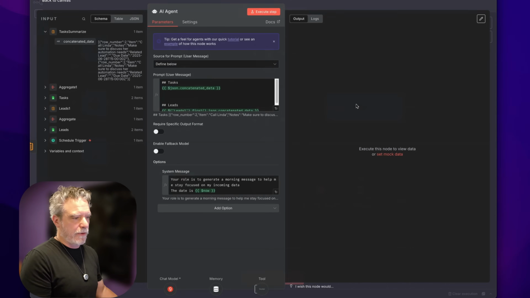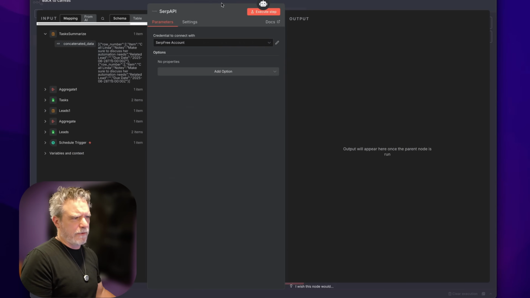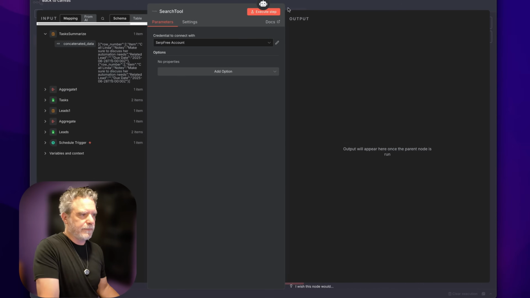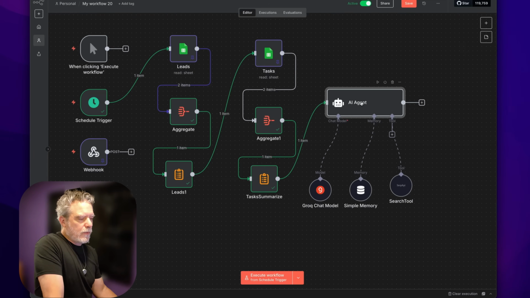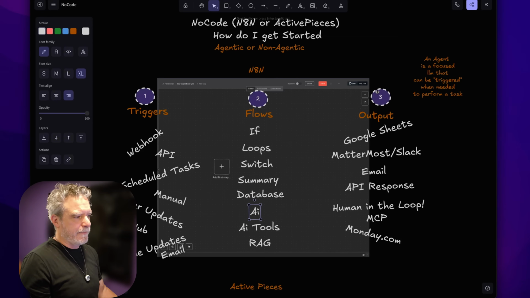And I'm going to have the prompt. Again, it comes down to a good prompt. And I'm going to name that tool. I don't think I need to in this one, but I'm going to. And I could even give it a description, but this one has a pretty good one built in. So now when this runs, I want it to do something. So that's where we get to the output.